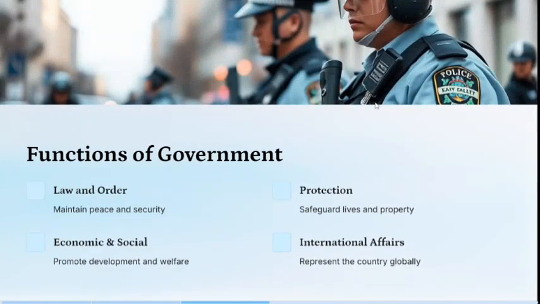Now, what are the functions of these governments? One function of the government is to maintain law and order in order to bring about peace and security. Another aspect is to protect or safeguard the lives and properties of citizens. Another major function of the government is to promote development and welfare, such as infrastructural development, like school, road, hospitals, and the rest, and also to represent the country globally in international affairs. Let's move on.